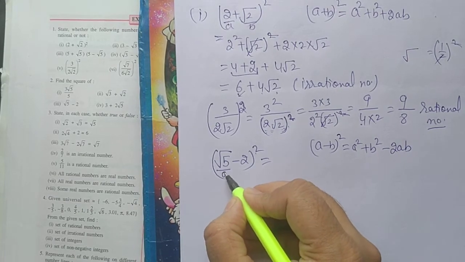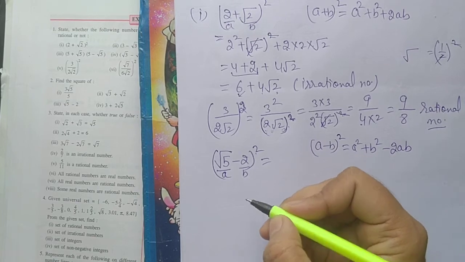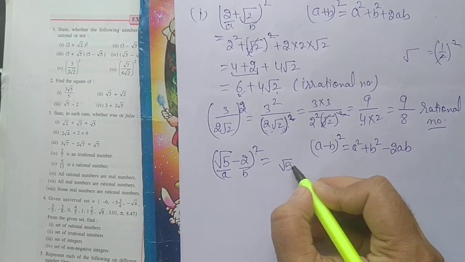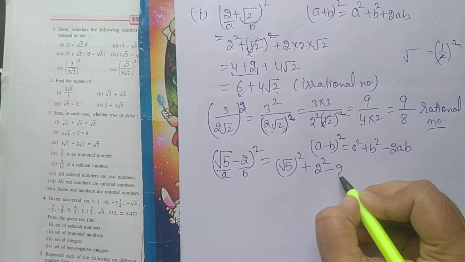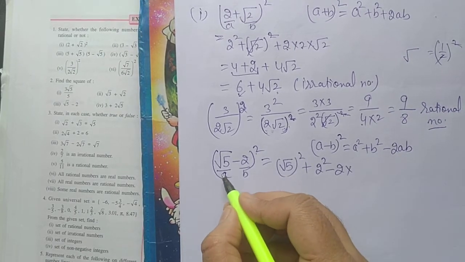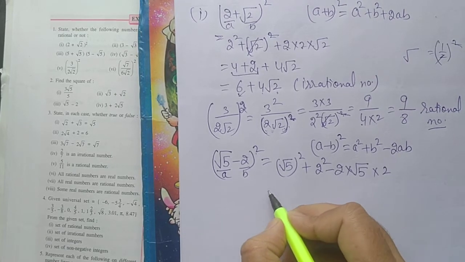So square root 5 is a and b is 2. So square root 5 square plus 2 square minus 2ab. ab means multiply both: square root 5 into 2.